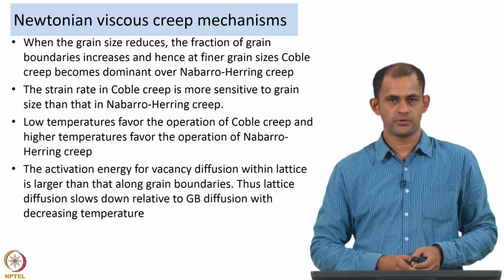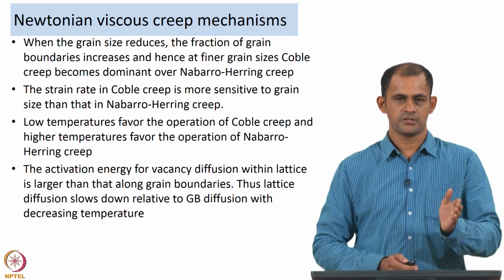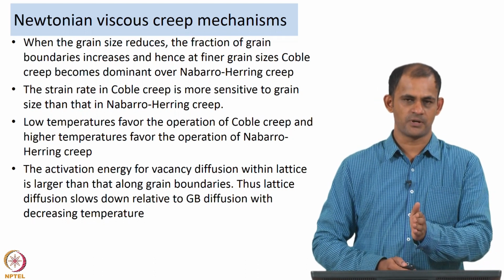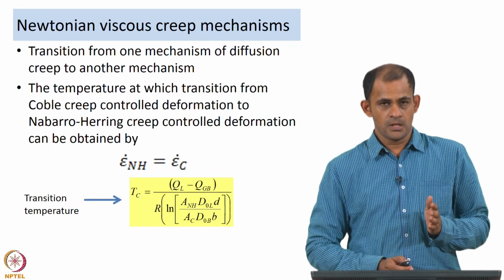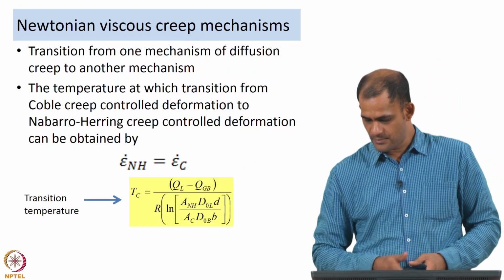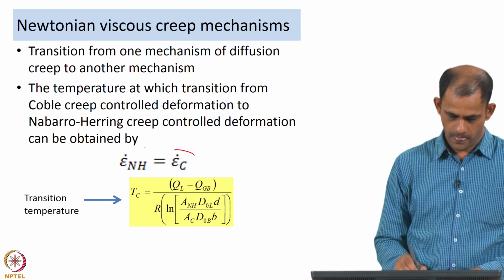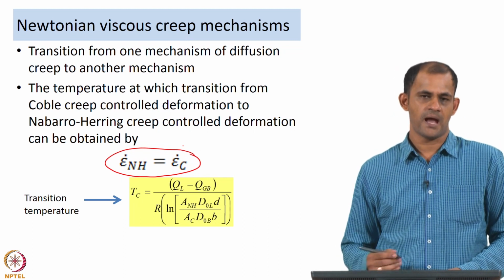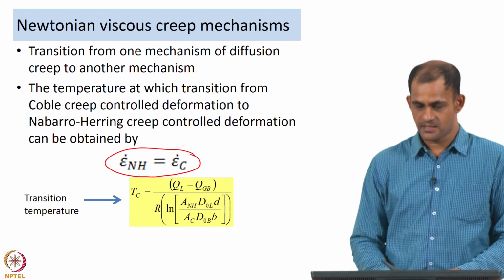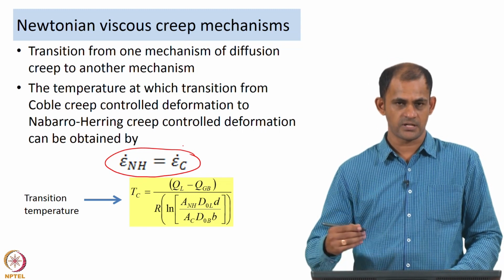So, it is possible to determine that critical temperature or transition temperature at which the transition from Coble creep controlled deformation to Nabarro-Herring creep controlled deformation can happen. This transition temperature can be obtained by equating the strain rates of deformation of Nabarro-Herring creep and Coble creep.